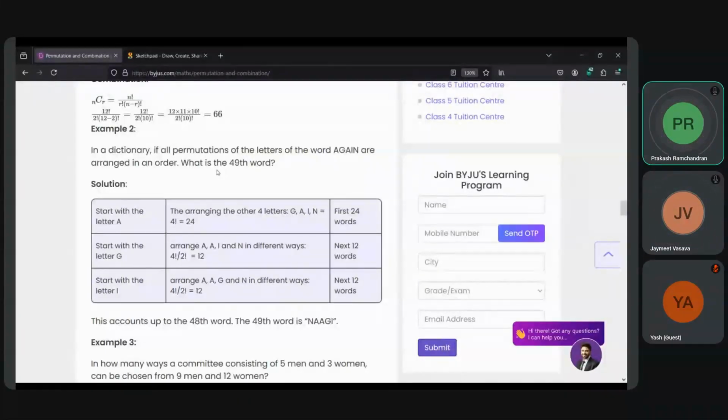All with G is 12. All with I will be 12. All with N will be 12. So then the total comes out to 60. So that means he's calculating the permutations based on 5P2 plus 5P1 plus 5P1 plus 5P1.